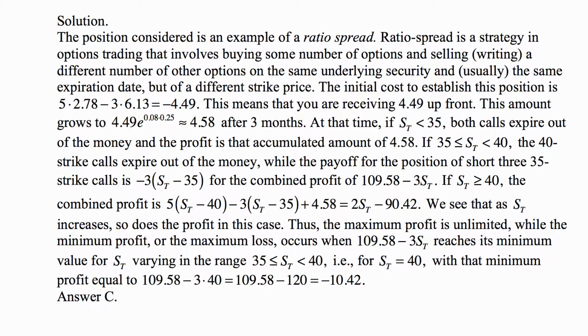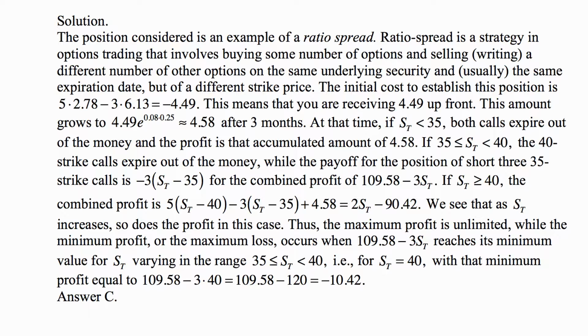By the way, you say you write, not sell the option, because when you write the option, you actually create it out of nothing. You enter into a transaction in which the other person buys the option from you, but the option only exists because you're willing to write it, create it. This negative cost means that you're receiving $4.49 upfront. This amount grows to about $4.58 after 3 months because we have 8% annual continuously compounded risk-free interest rate, and it's a quarter of a year, 3 months, so that's how it's calculated.